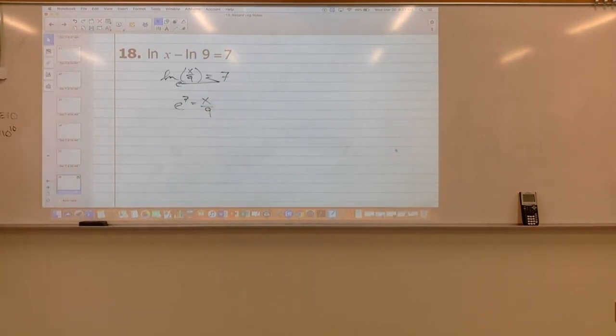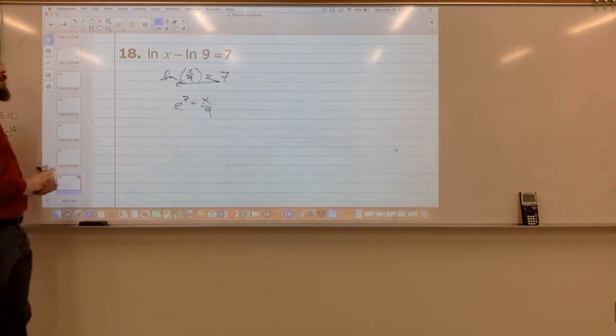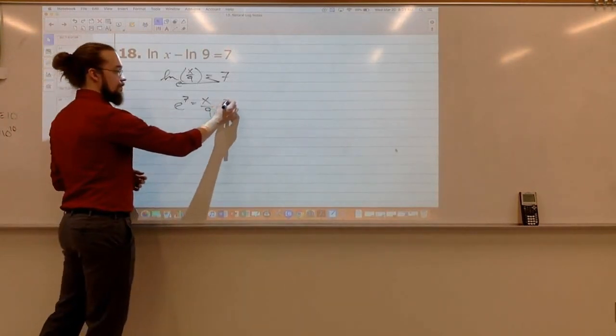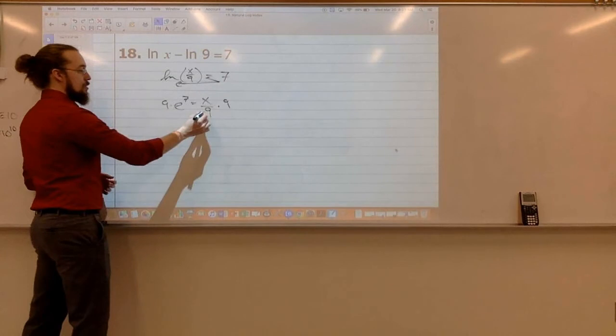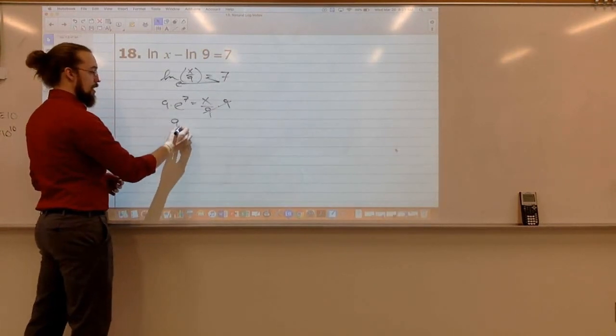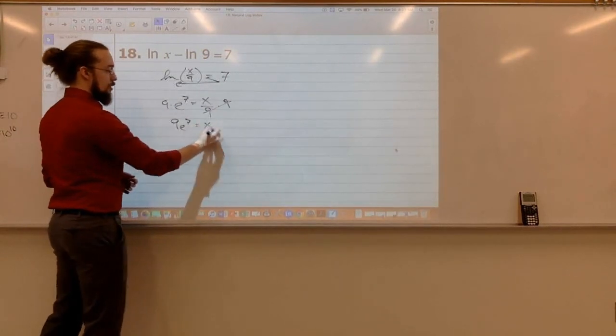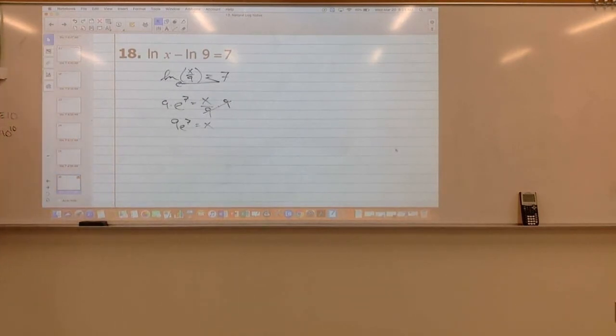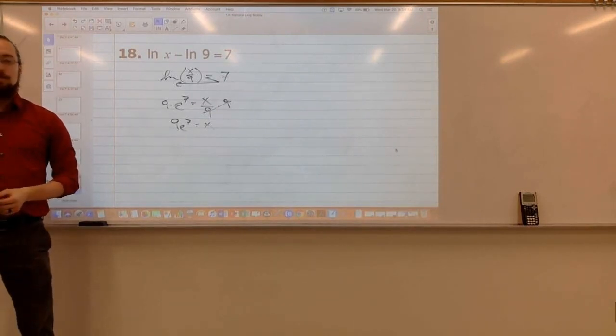How would I get x by itself now? If I'm dividing x by 9, I would multiply both sides by 9. So these 9's would cancel. I just get 9 times e to the 7 equals x. So that we could put into the calculator to get a decimal approximation.